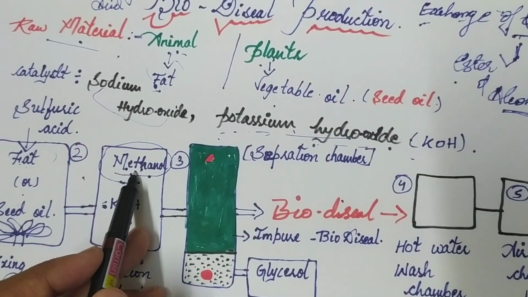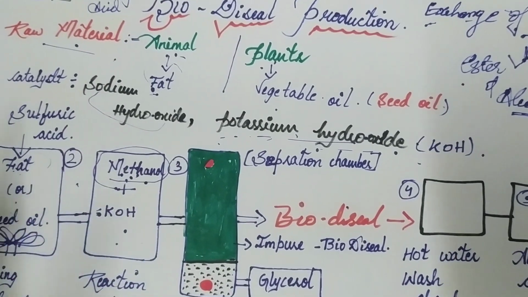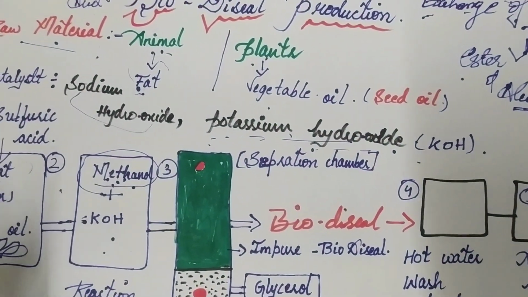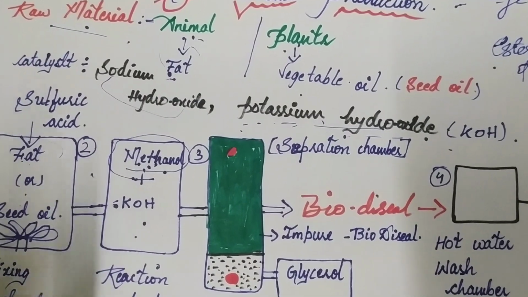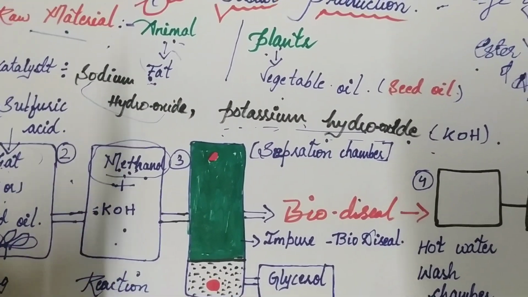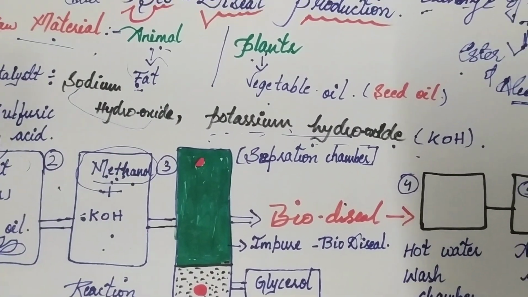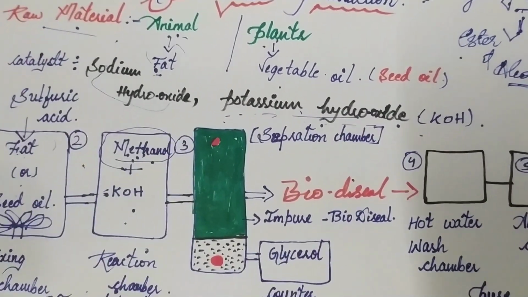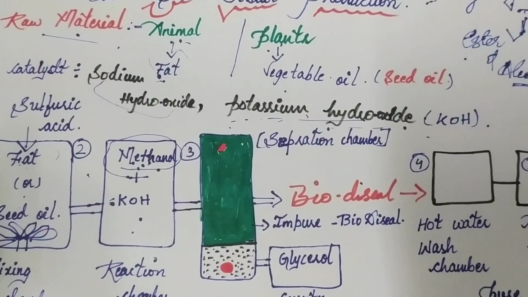We are adding methanol as the alcohol. Generally ethanol or methanol, these both are low molecular weight alcohols. So if an alcohol is reacted with an ester, the reaction is known as transesterification.